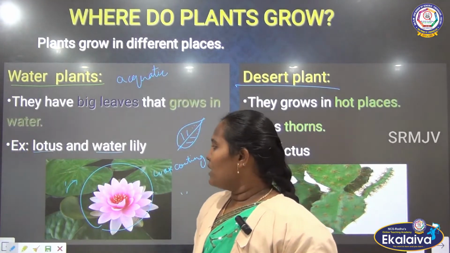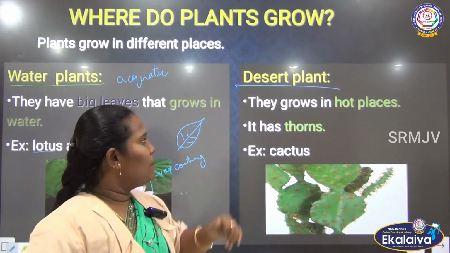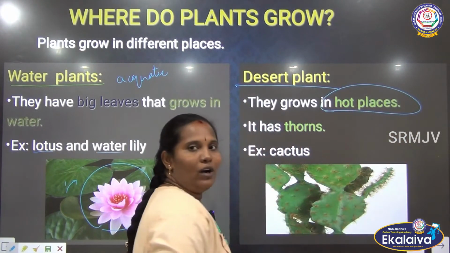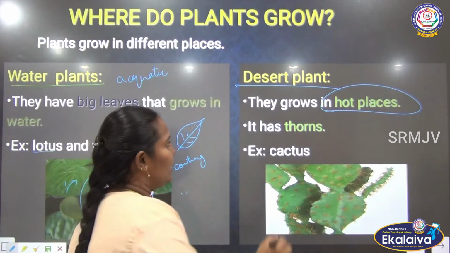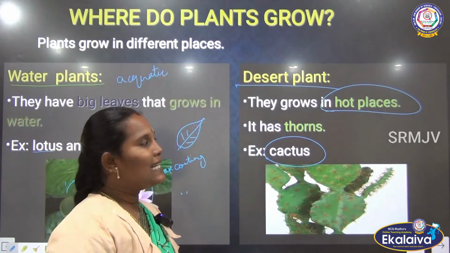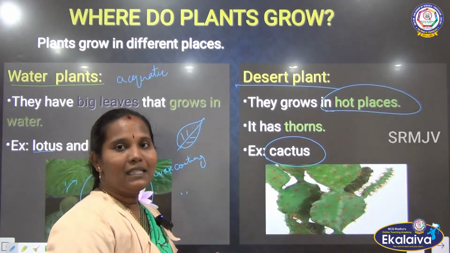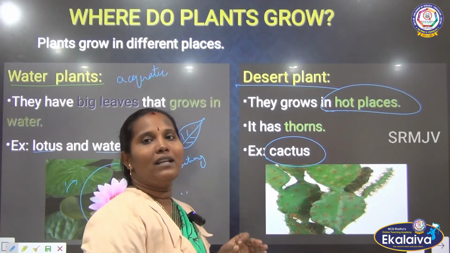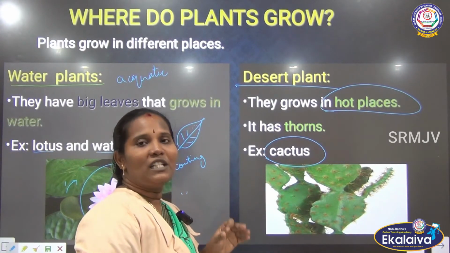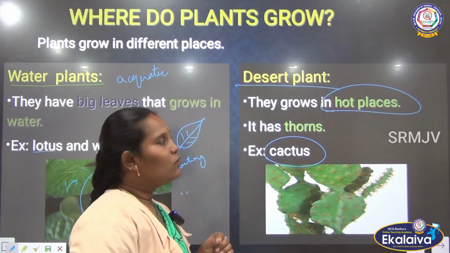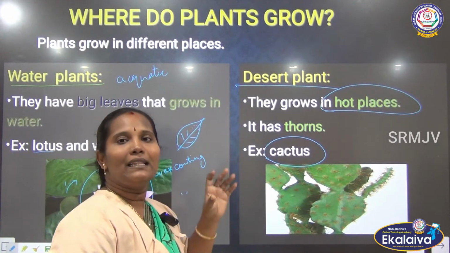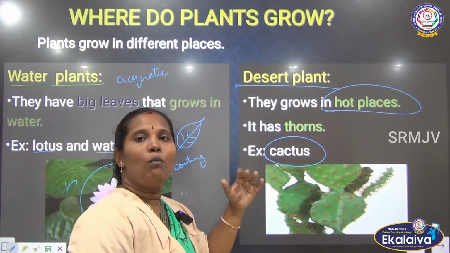Next one we can say is desert plants. Desert plants means the plants of the hot region are called desert plants. Clear? What is the example we can say? Cactus. What does desert mean first? Desert means a place with very low rainfall or no rainfall. It is a very hot region, so they cannot get enough water to grow. So these plants are modified.